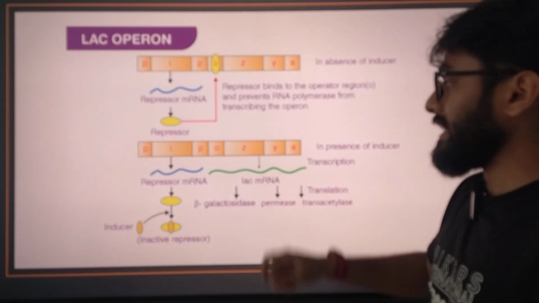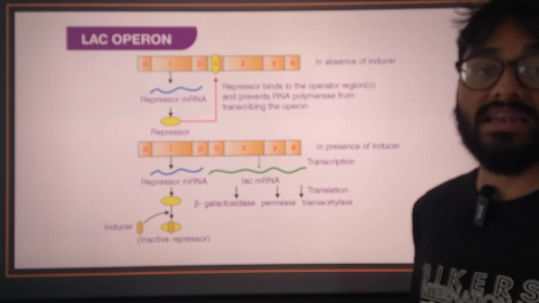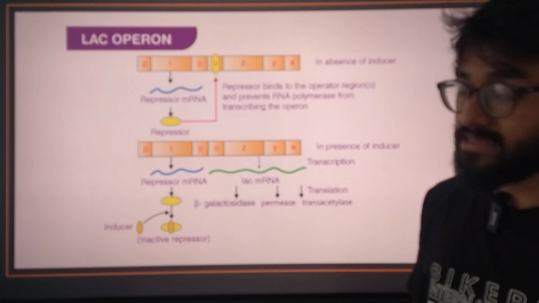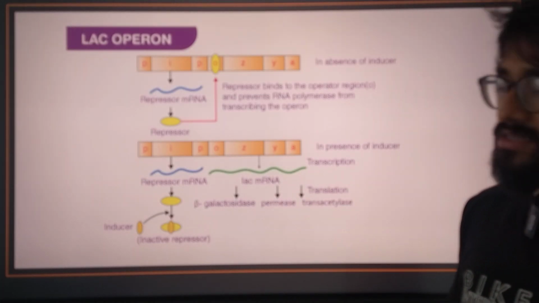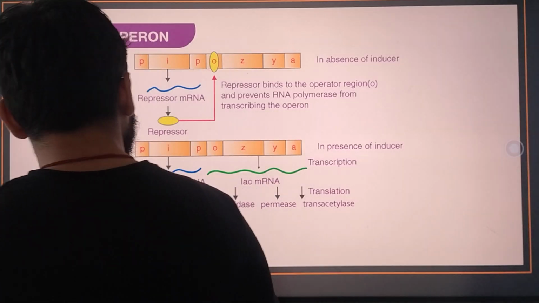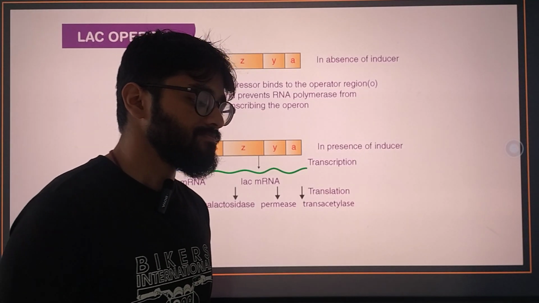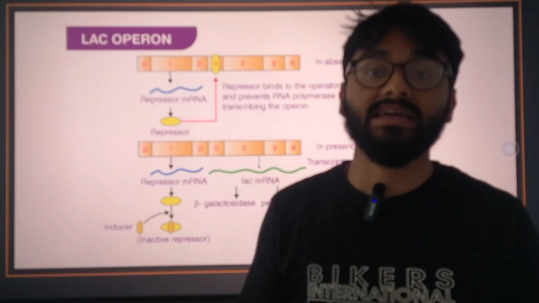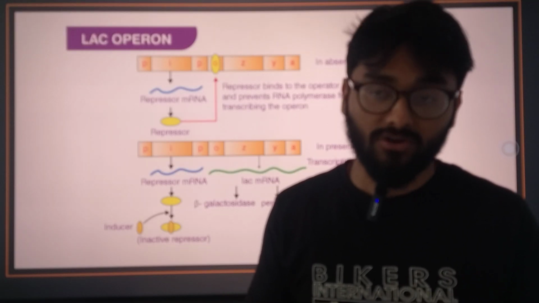Z, Y and A have specific functions. Z is responsible for beta galactosidase, Y is responsible for permease, and A is responsible for transacetylase. I will tell you what the functions of these are. Beta galactosidase is a type of enzyme that is responsible for breaking your lactose into simpler compounds.